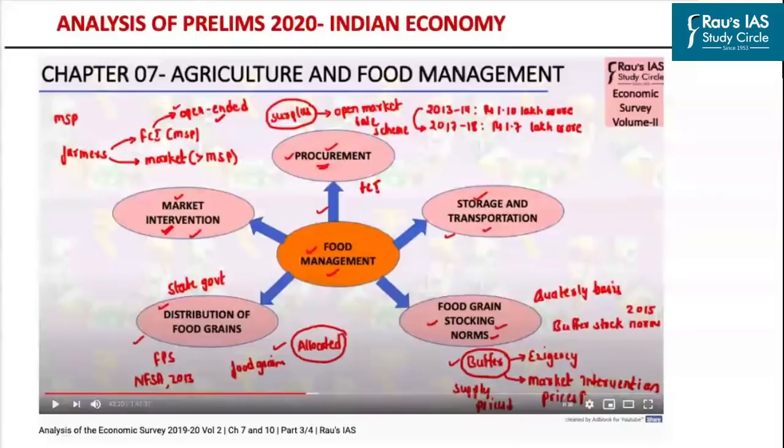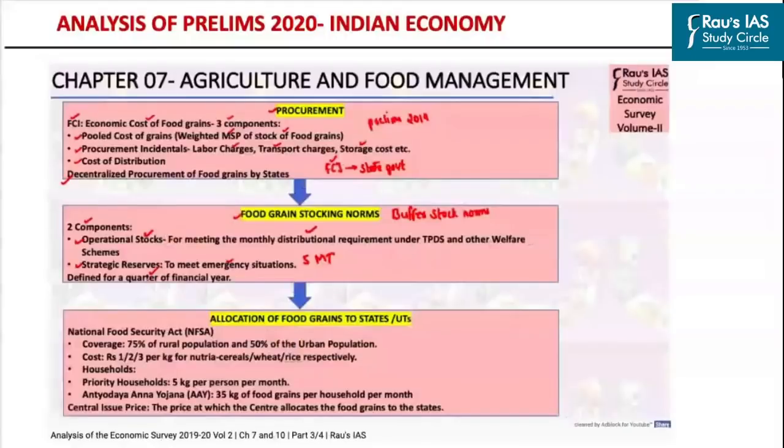So sometimes the FCI ends up procuring more food grains than what is actually needed. Hence, the surplus amount of rice which it procures is then sold in the open market. So the government's trading here, which is carried out through FCI, also determines the prices of the rice in the open market.